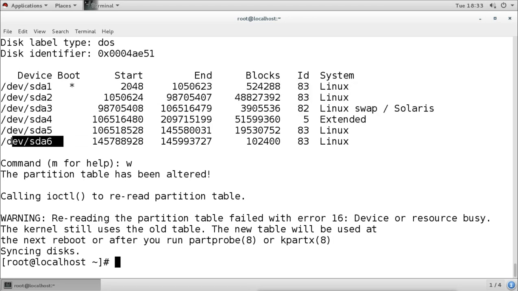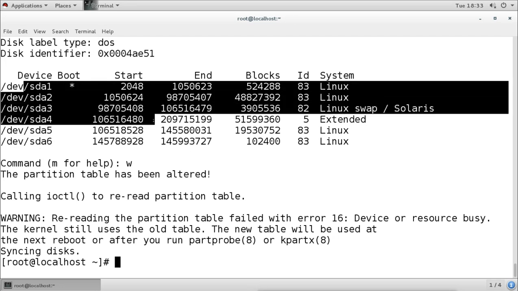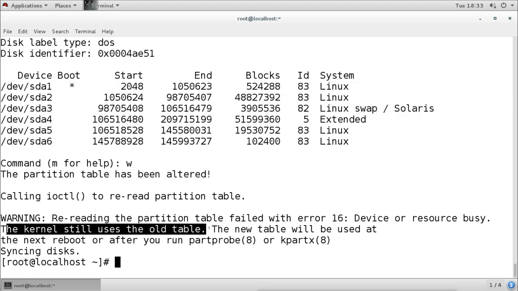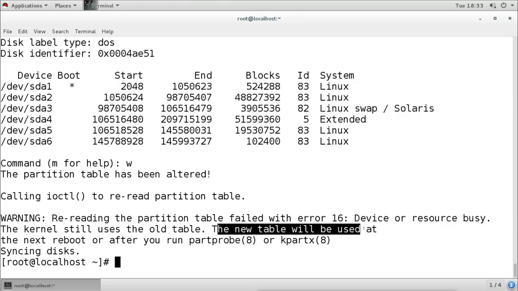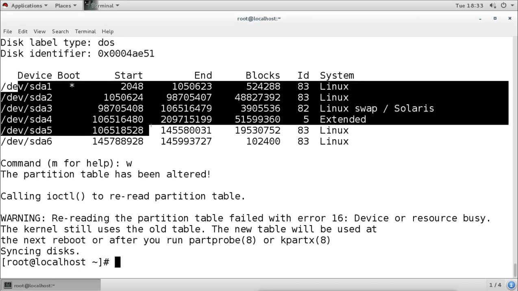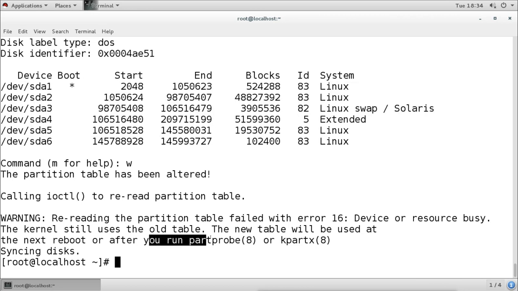These are system partitions, so what we can do is reboot the system. It says the kernel still uses the old table. The new table will be used at the next reboot. So for updating the new table, we have to reboot the system because we cannot unmount these partitions. Now if we don't want to reboot, then what can we do? You can run the partprobe command. This command will update the partition table without rebooting the system.